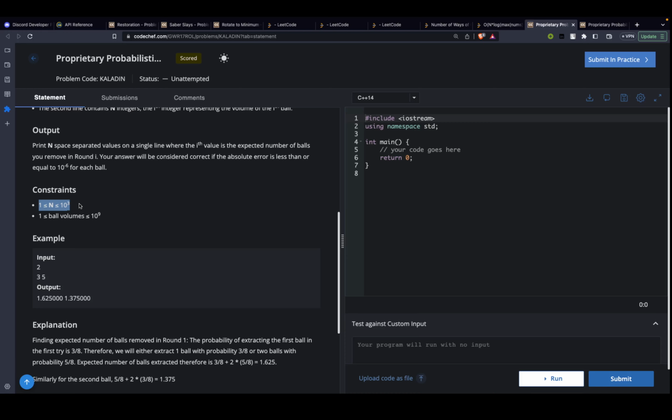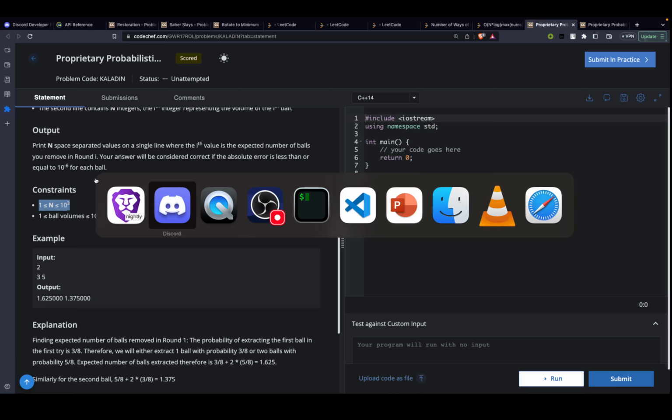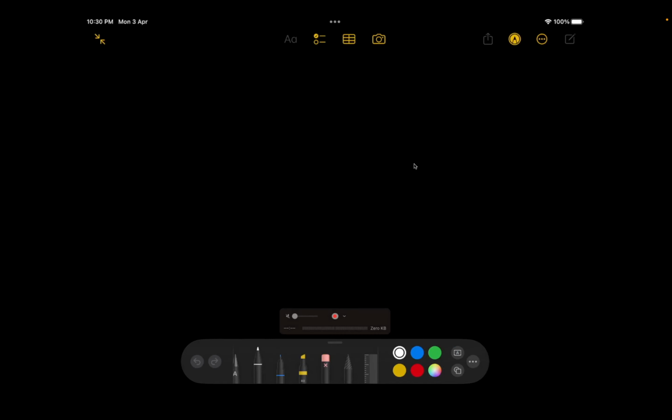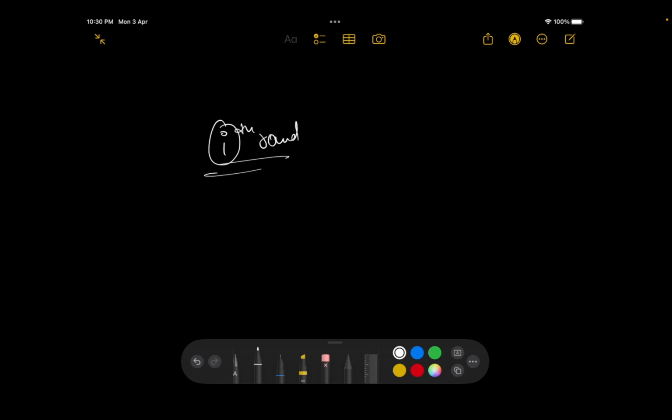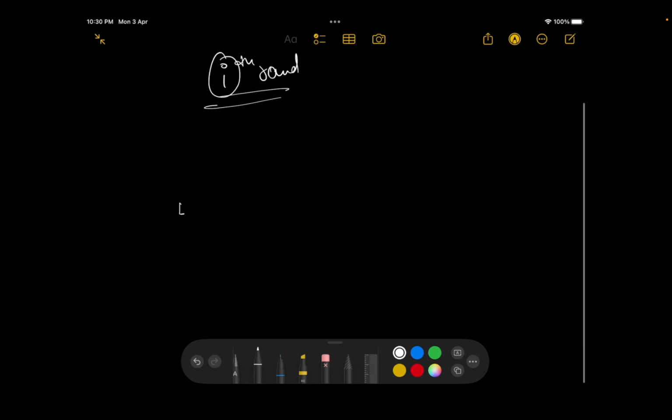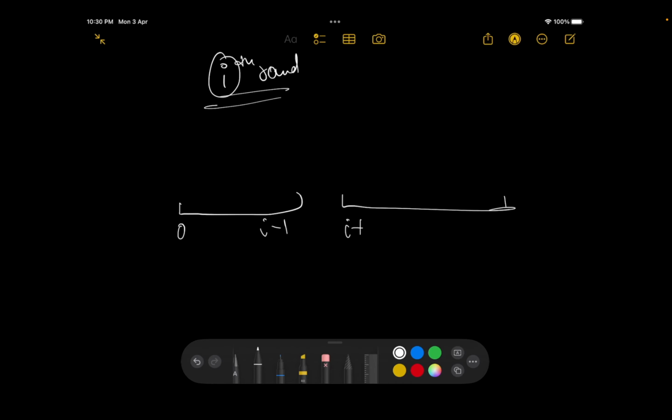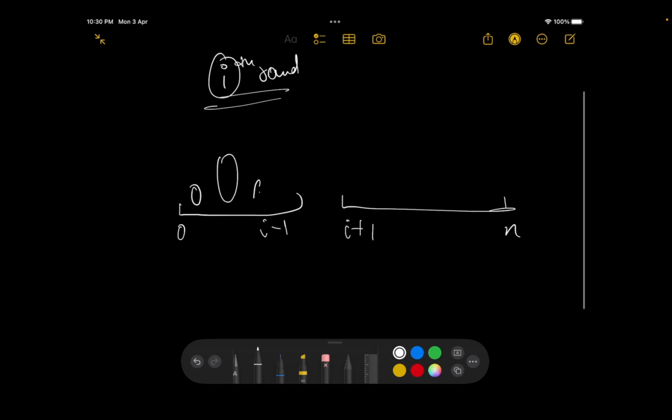So this is about reference points. What actually is happening is that, let's say in the ith round, you'll be having several balls. So there would be balls from 0 to I minus 1, and there would be balls from I plus 1 to n. Now I'm not even talking about the volume. I'm just talking that there would be balls. They could be randomly arranged. I'm not worried about that. So yeah, some big balls, small balls, big balls, anything like that.